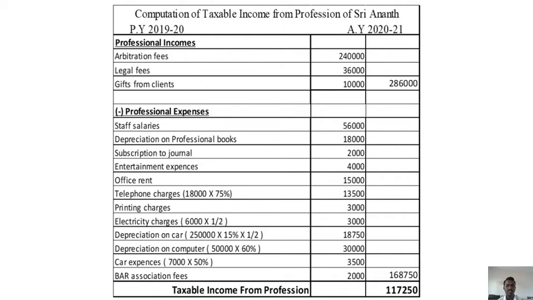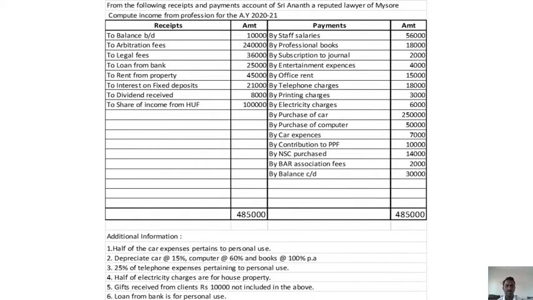So 2,40,000 plus 36,000 plus 10,000, 2,86,000, total of professional income. Now please concentrate on the payment side. Staff salary, professional books, we need to charge depreciation at the rate of 100%.